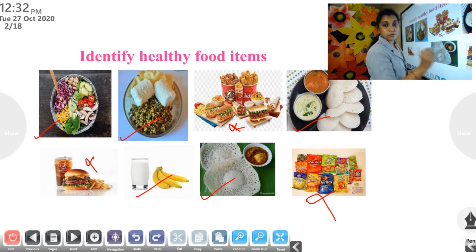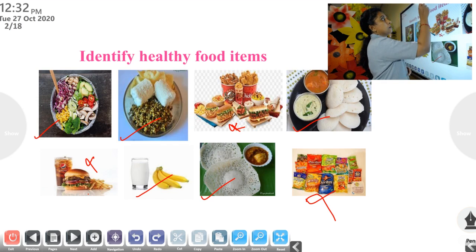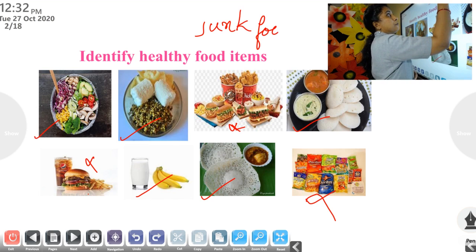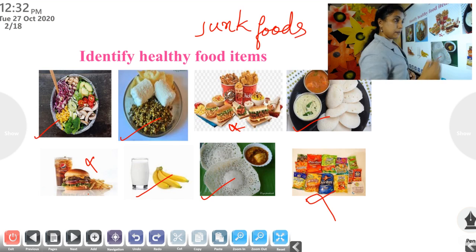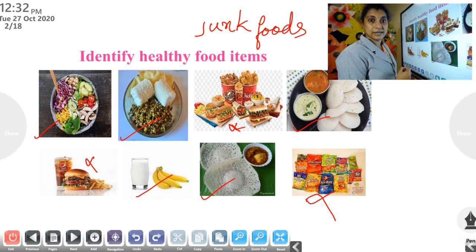So, these type of food items, burger, then pizza, KFC chicken, Pepsi, Coca-Cola, these are not good. These are called junk foods. What is that? Junk foods. Junk foods are not healthy because they contain too much fat, sugar, oil, etc. Okay.